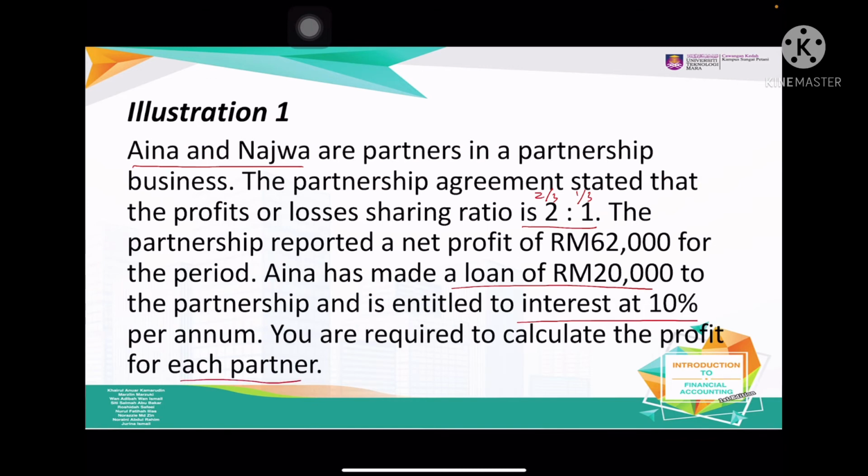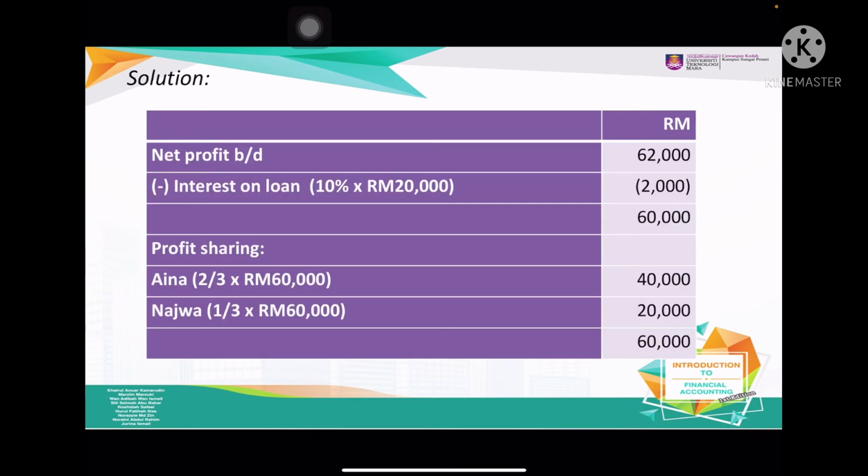So how are we going to calculate profit for the partners? Net profit is 62,000, and then they have interest on loan of 20,000, which is 10%. So this is the profit. We have to deduct interest on loan first, then we are going to pay the partners. So net profit 62,000, we have to minus interest on loan. How is interest on loan calculated? 10% of 20,000 is 2,000. So we have to deduct this first, and then we have the profit left of 60,000.